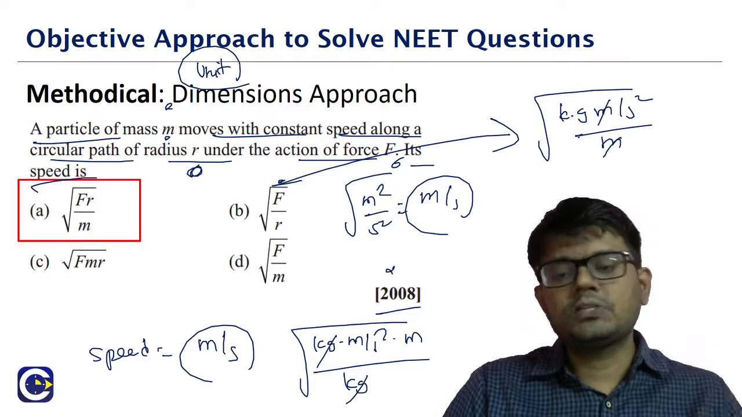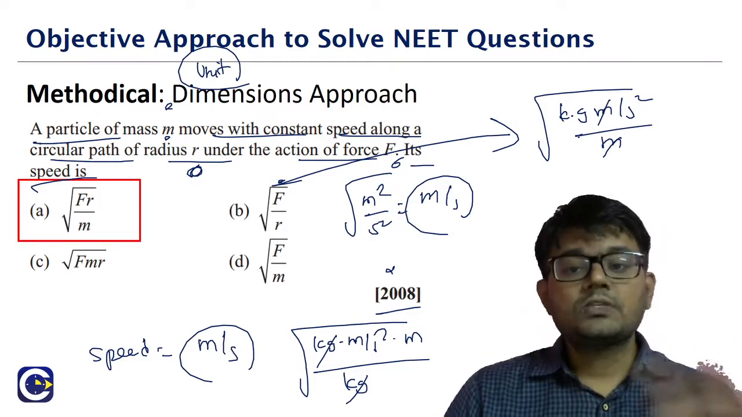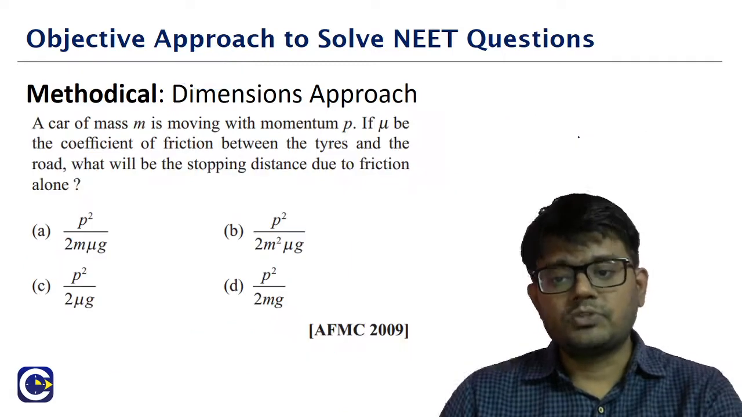We can see the other options also. Option C also will not match. Option D also will not match. Okay, so this is the dimensions approach or the unit approach. We'll see one more question.